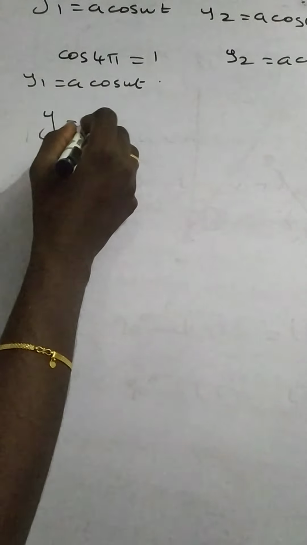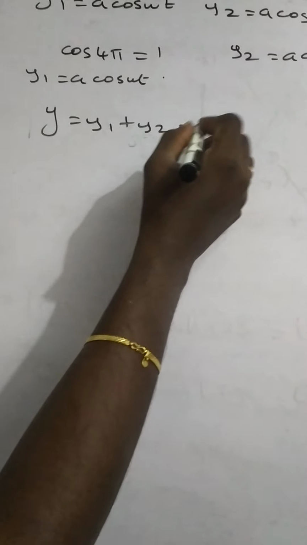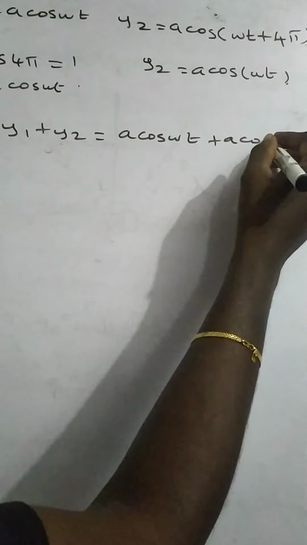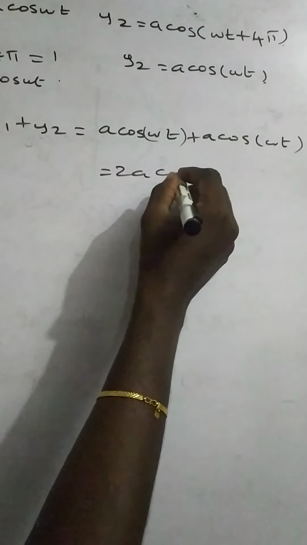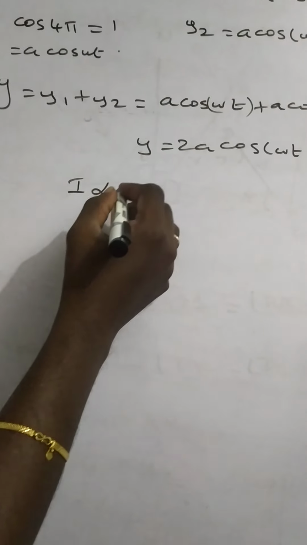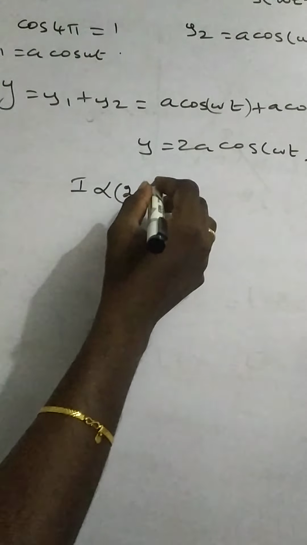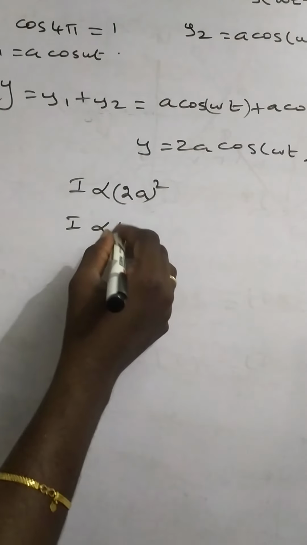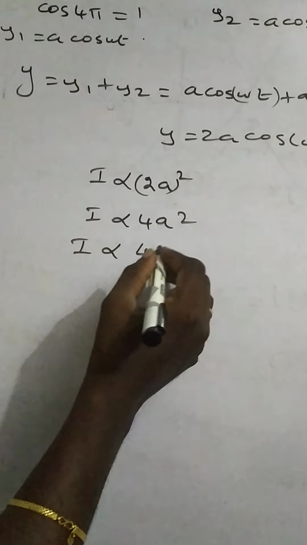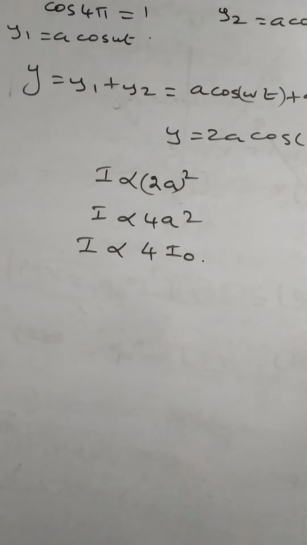So net displacement y is equal to y1 plus y2, a cos omega t plus a cos omega t, equal to 2a cos omega t. Then the amplitude is doubled, so intensity is proportional to 2a the whole square, that is 4a square. So the final intensity is 4 times the initial intensity.